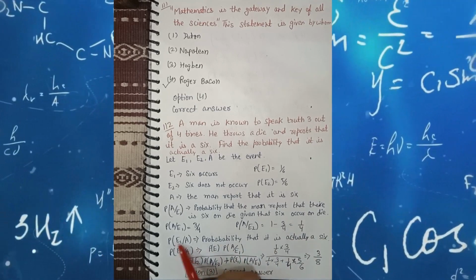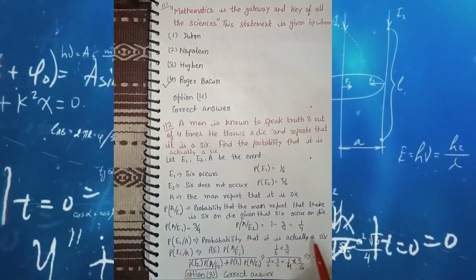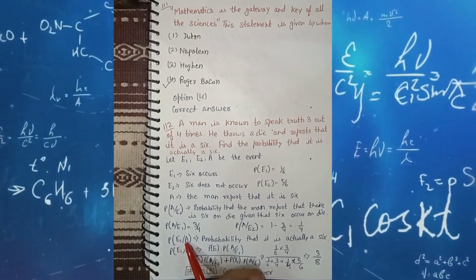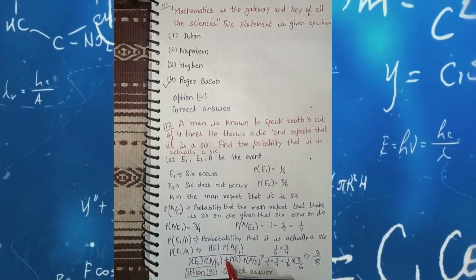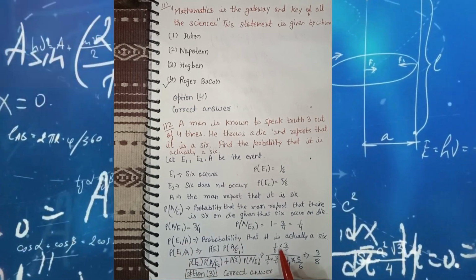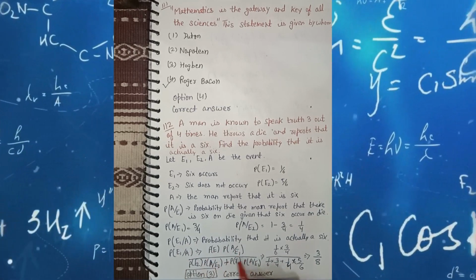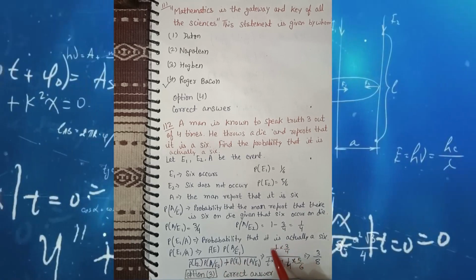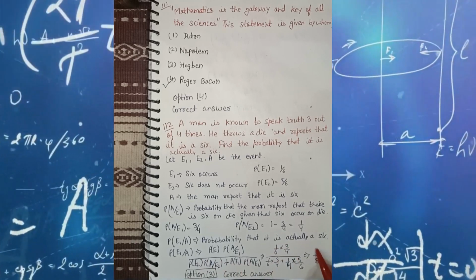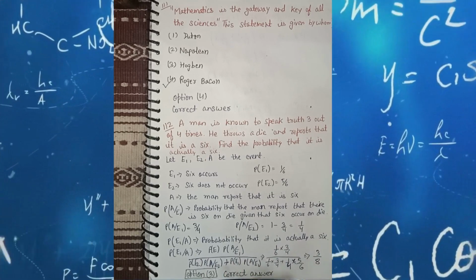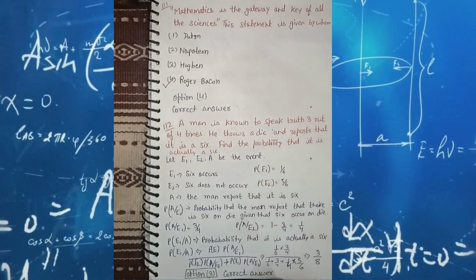Now we have to find the probability that it is actually a 6, which is shown by the symbol P of E1 by A. Here we use Bayes theorem and put in all the values: P of E1 times P of A by E1, divided by the summation of both. Putting in the values, we easily get 3 by 8. So 3 by 8 is the correct option, which is option number 3.